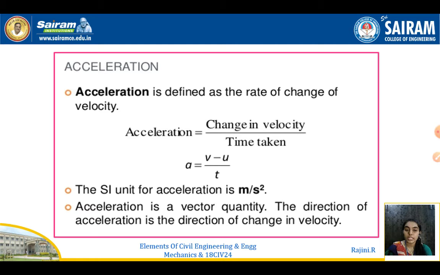Acceleration is defined as the rate of change of the velocity. So already we have studied about velocity, speed, time and all. So acceleration is change in velocity divided by the time taken. How the velocities will be changed with respect to time, right? A is equal to V minus U divided by T. The SI unit for acceleration is meter per second square, right?